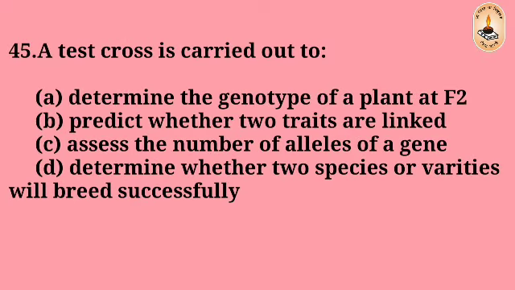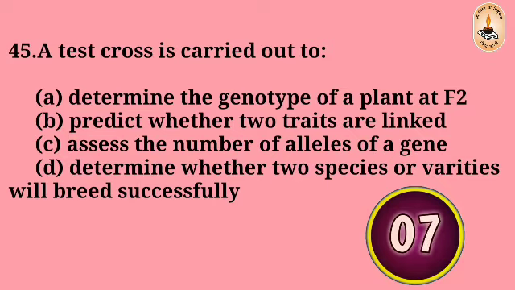Question number 45. A test cross is carried out to determine the genotype of a plant at F2, predict whether two traits are linked, assess the number of alleles of a gene, determine whether two species or varieties will be bred successfully. The right answer is A.